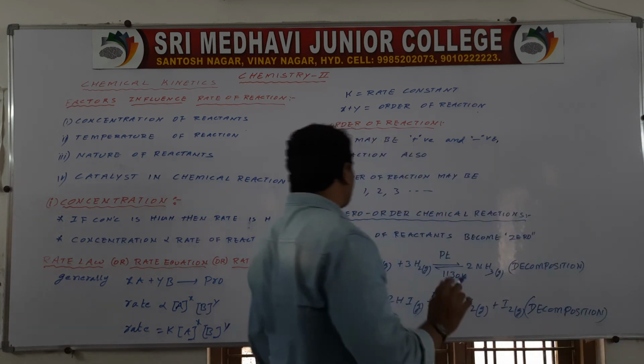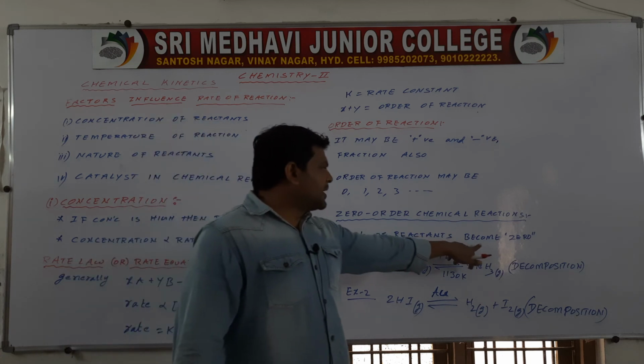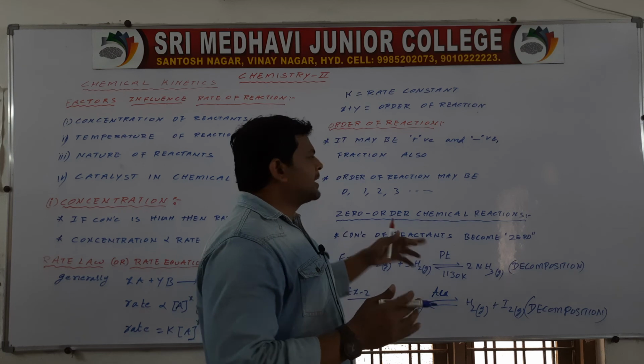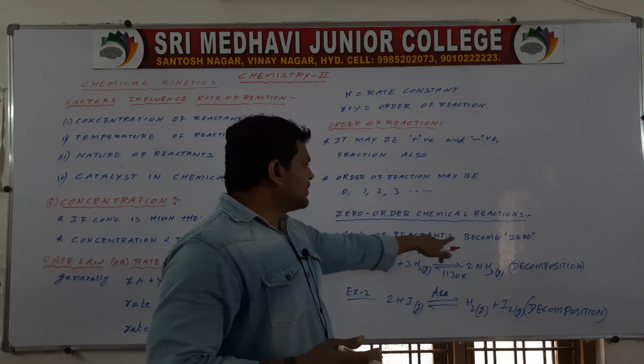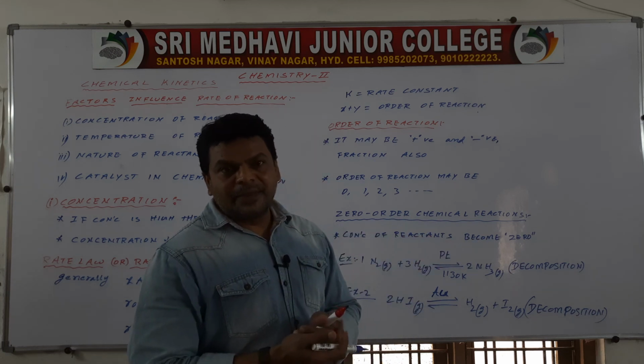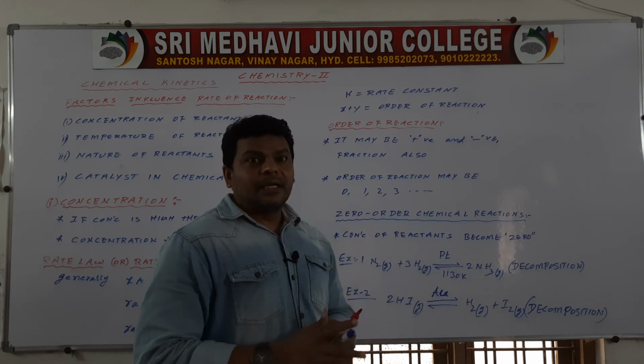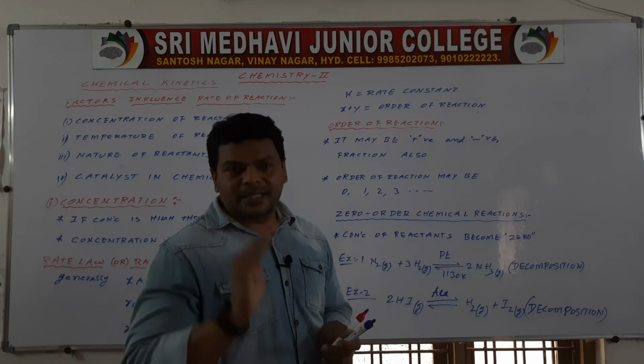Concentration of the reactants becomes 0, which means in the chemical reaction the rate does not depend on concentration.